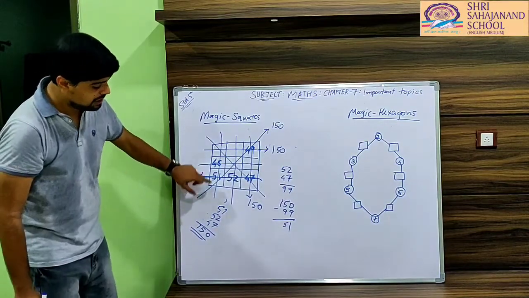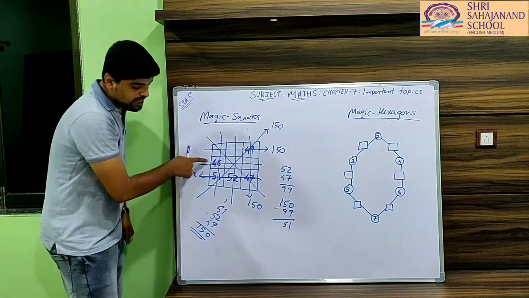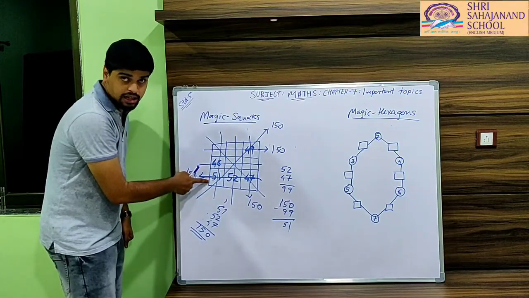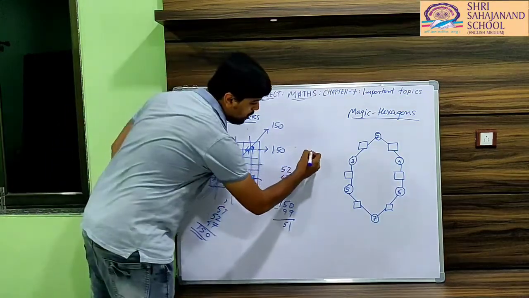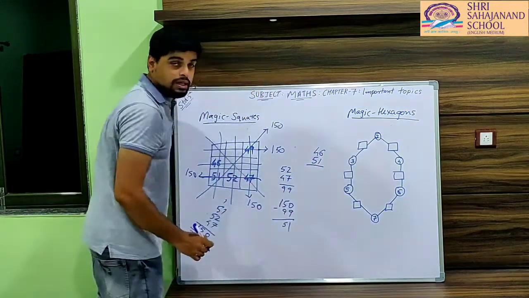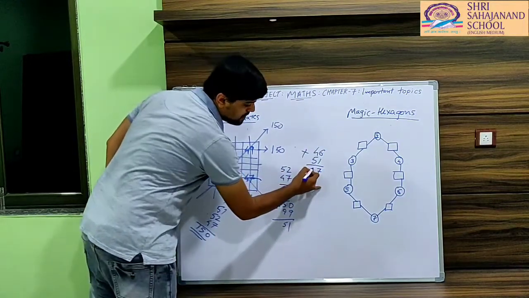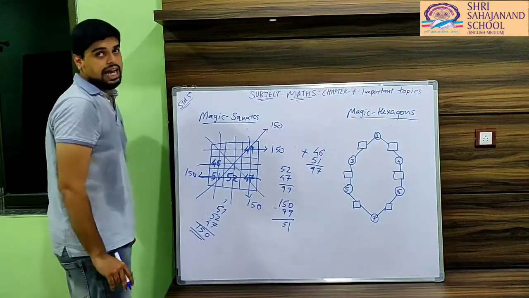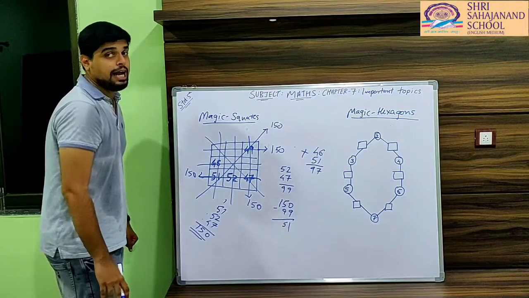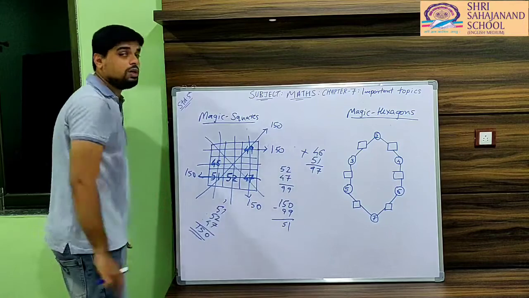In the same way, let's take this first column. Here we already have two values, one is 46 and another one is 51. So if we add 46 and 51, what will be the answer? 6 plus 1, 7 and 4 plus 5, 9, so 97. And if we subtract 97 from the total 150, what will be the answer?